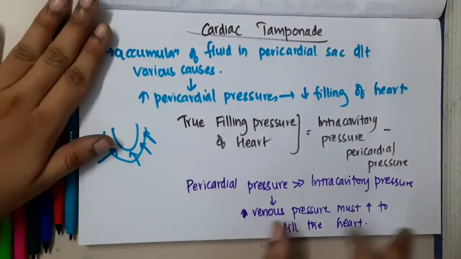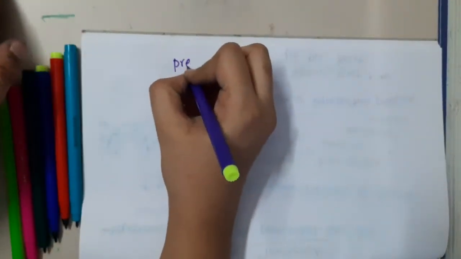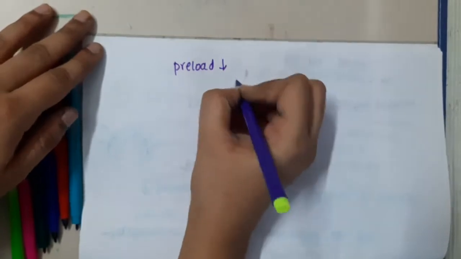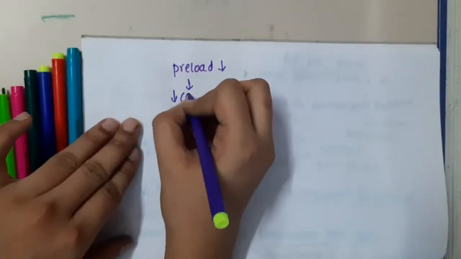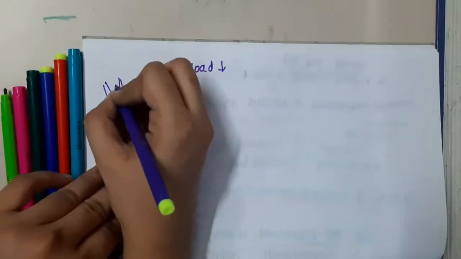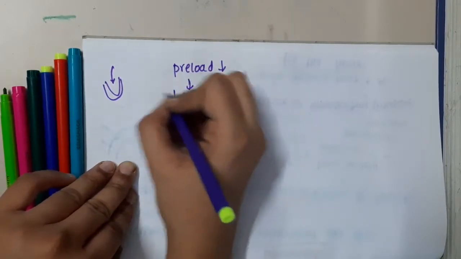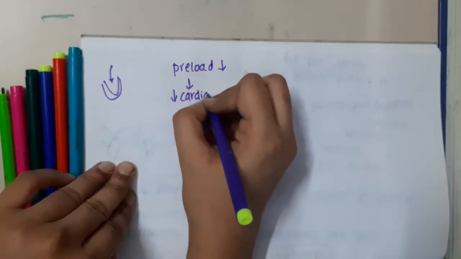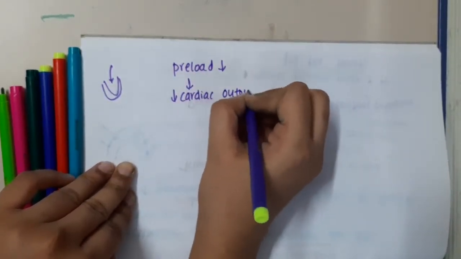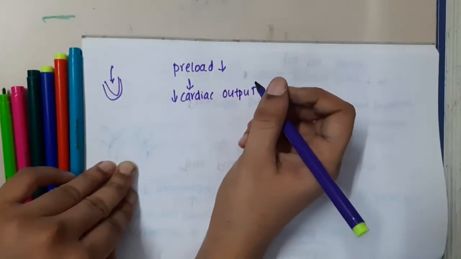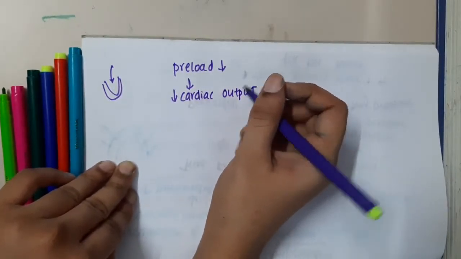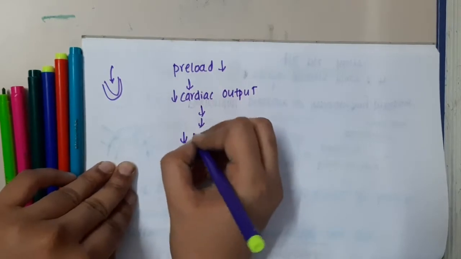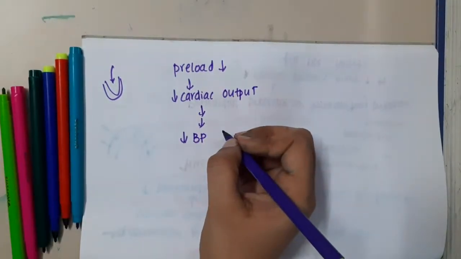So despite increased venous pressure, here the preload is reduced. Reduced preload means the fluid which is filling the heart is decreased. So this will decrease the cardiac output. And slowly this will also decrease the blood pressure.